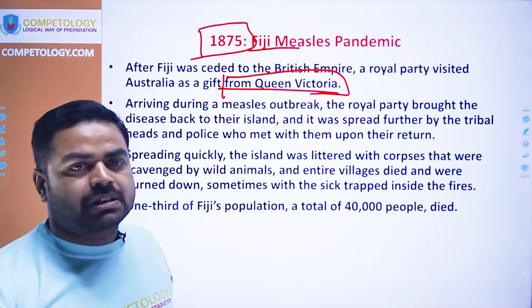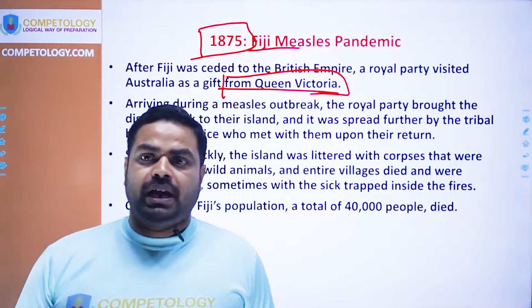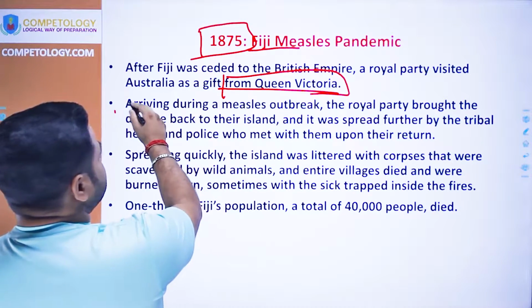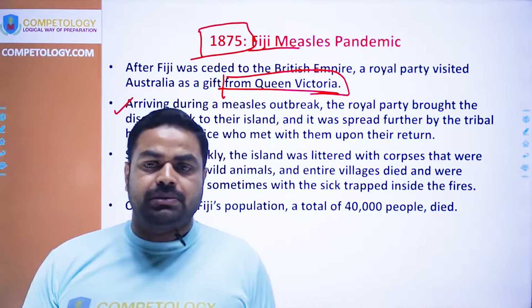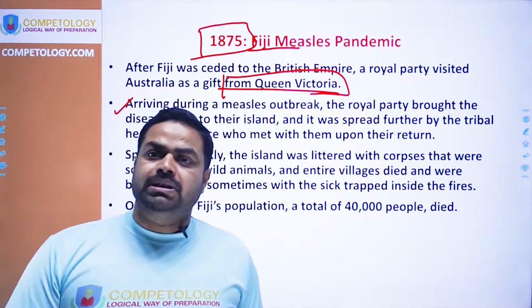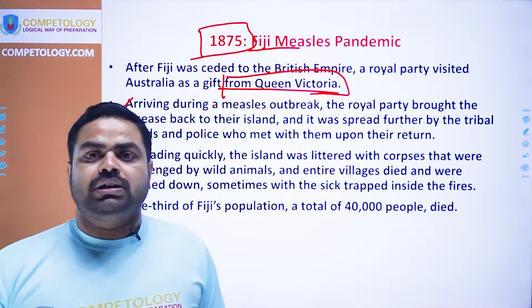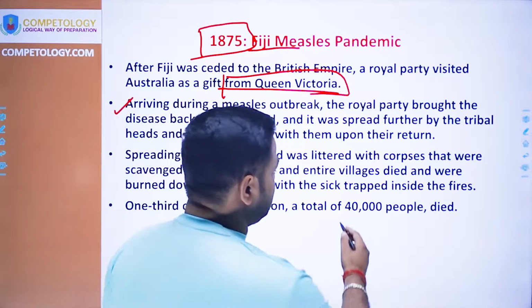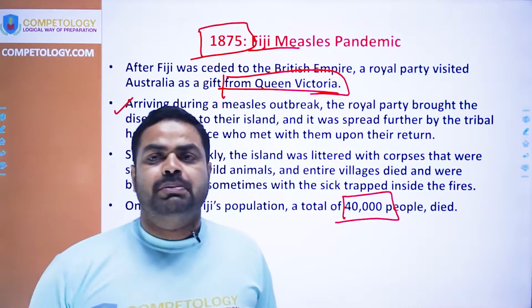But at that very time there was a measles epidemic going on in Australia, and this royal family brought the disease to the island. When they were redistributing the gifts received from the British, they spread the measles in the island too. Because of this, many of the tribals got infected and lost their lives. A number of villages got completely eradicated, and more than 40,000 people lost their lives.